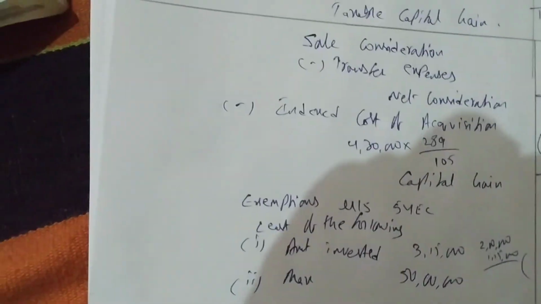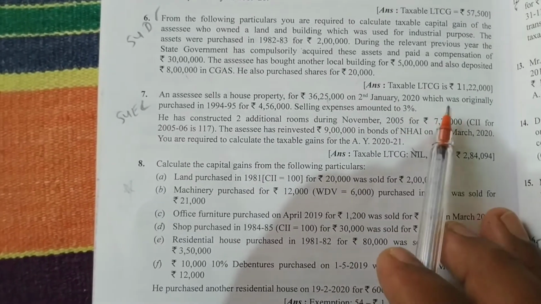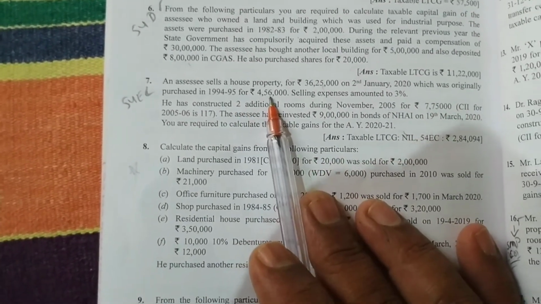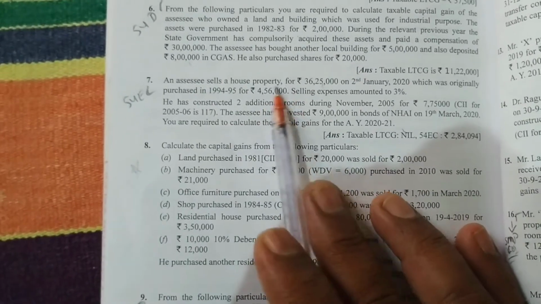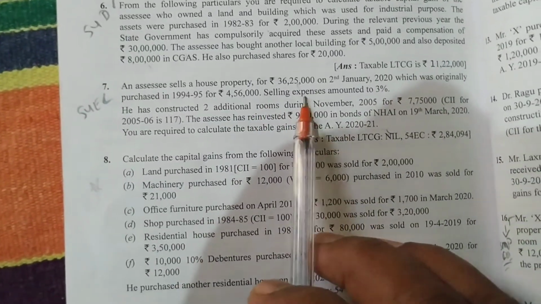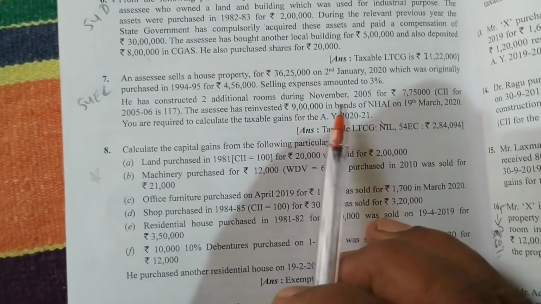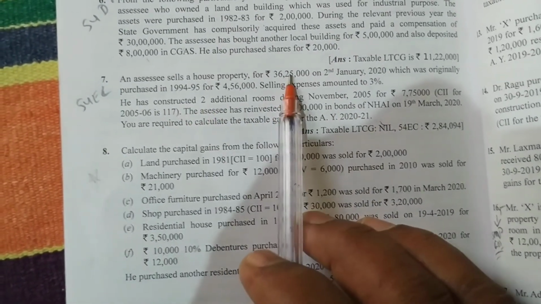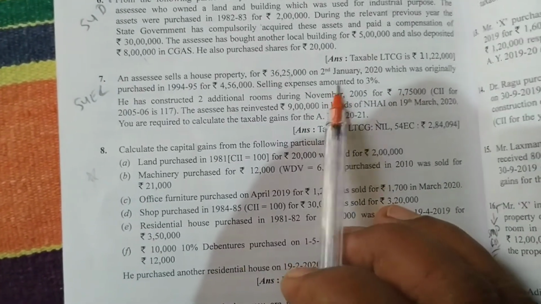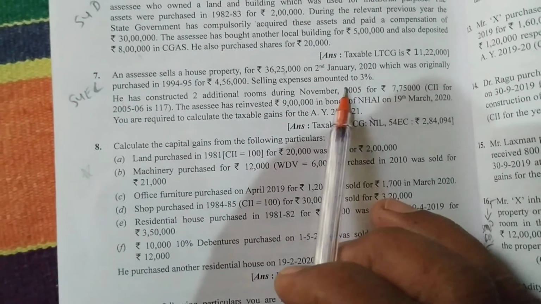I don't worry. Okay, so one more question is there, I want you to solve. Question number 7. See, this question I want you to solve. An assessee sells a house property for 36,25,000 on 2nd January 2020, which was originally purchased in 1994-1995 for 4,56,000. Okay, so this is before 2000-2001, so the cost inflation index will be 100. Selling expenses is 3%. The 3% you have to take on sales, that is 36,25,000 into 3%. He constructed 2 additional rooms for 7,75,000. This is cost of improvement.